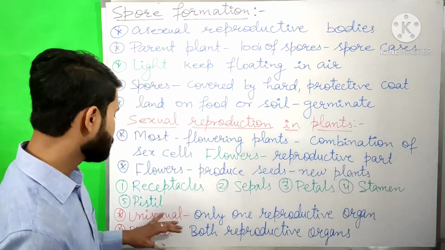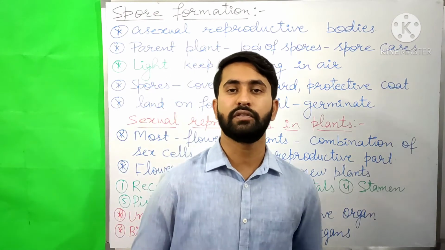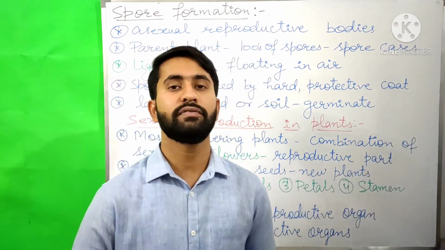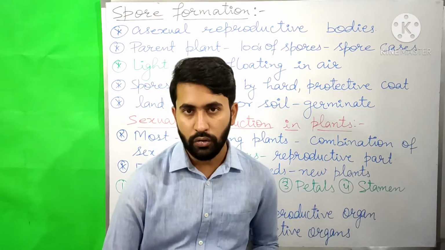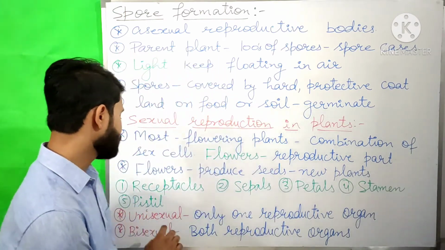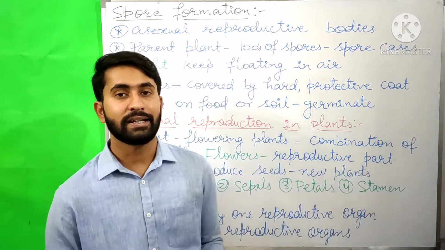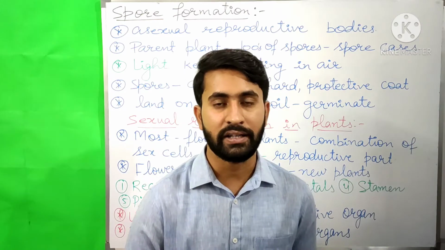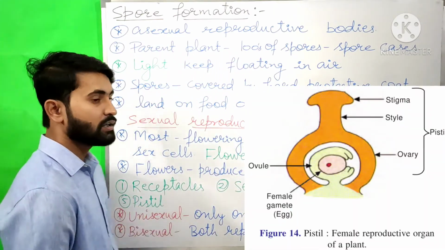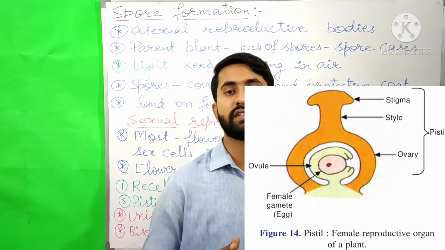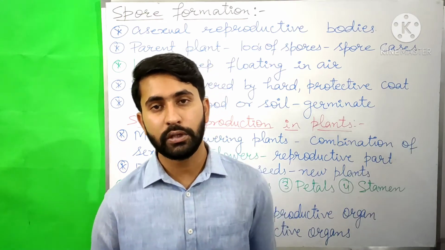Now the last is pistil. Pistil is the female reproductive part of a plant. It is made up of 3 parts that are stigma, style and ovary. The top part of the pistil is known as stigma, and it receives the pollen grains from the anther. The middle part of the pistil is known as style, and it connects the stigma to the ovary.